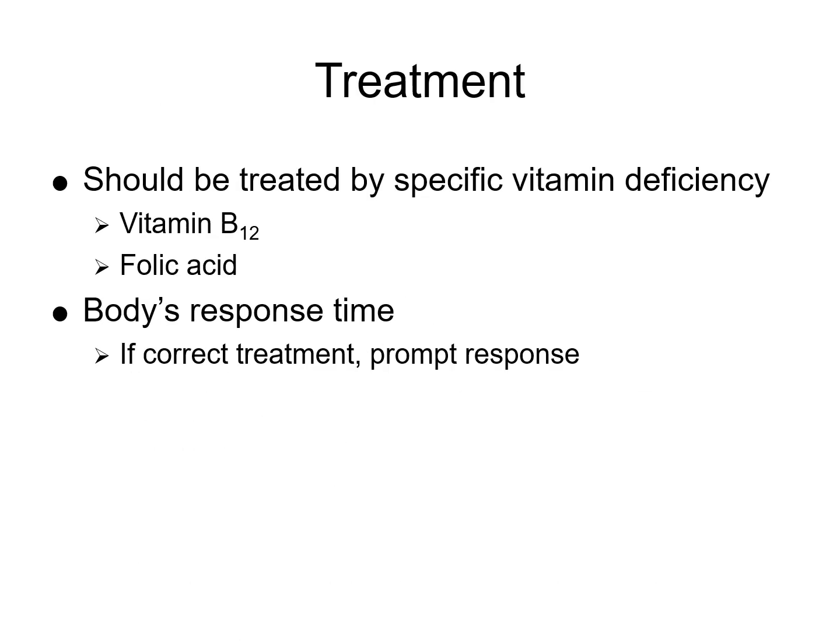For treatment of megaloblastic anemia, it actually addresses the specific vitamin deficiency that's causing the anemia. So for treatment, depending on what's causing it, we would do a vitamin B12 supplement or a folic acid supplement. The body's response time: a prompt response is expected if treatment is correct and started timely. Improvement in symptoms and blood counts will usually be noticeable within days to weeks. So luckily, as long as you treat it the right way, it's usually going to correct itself.